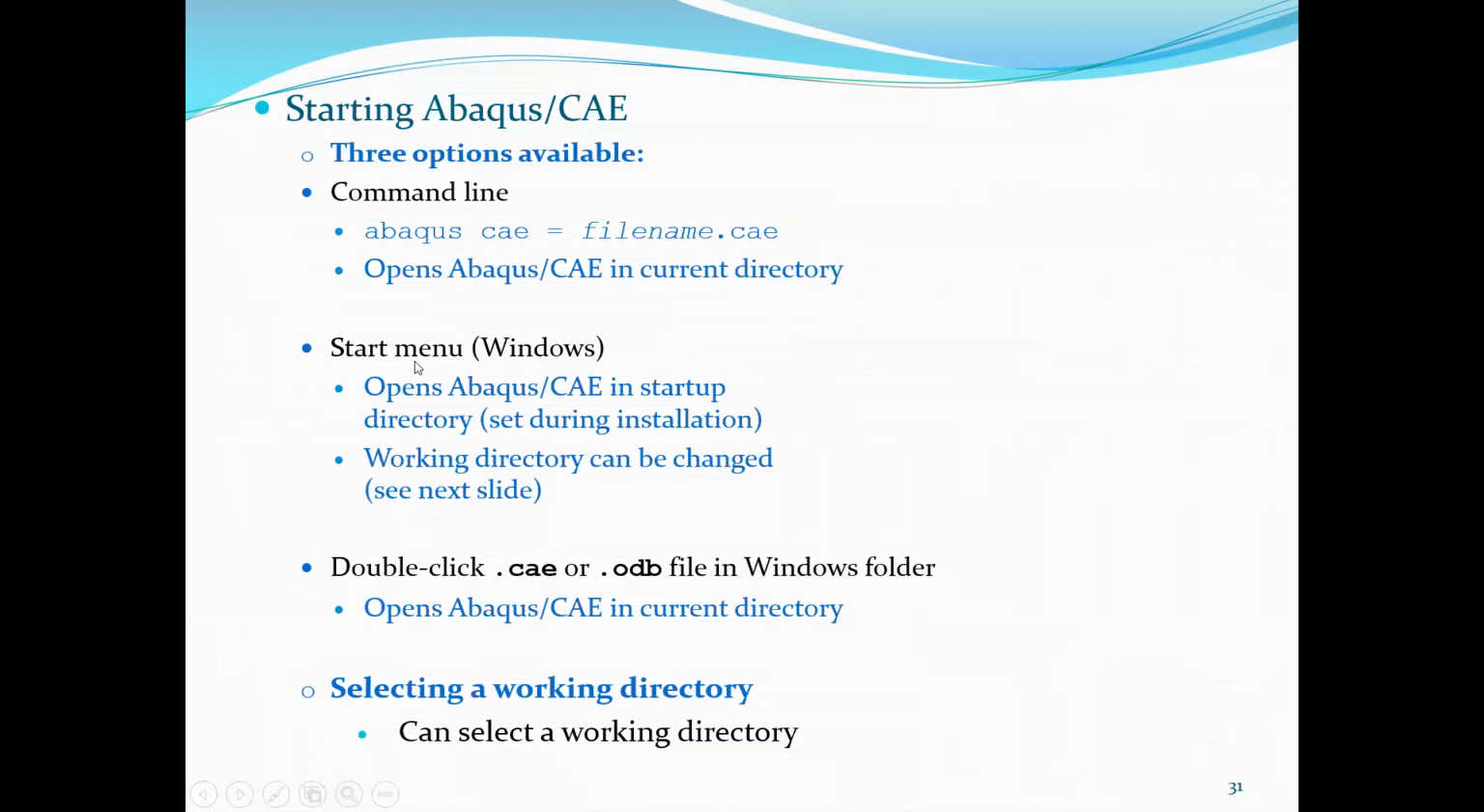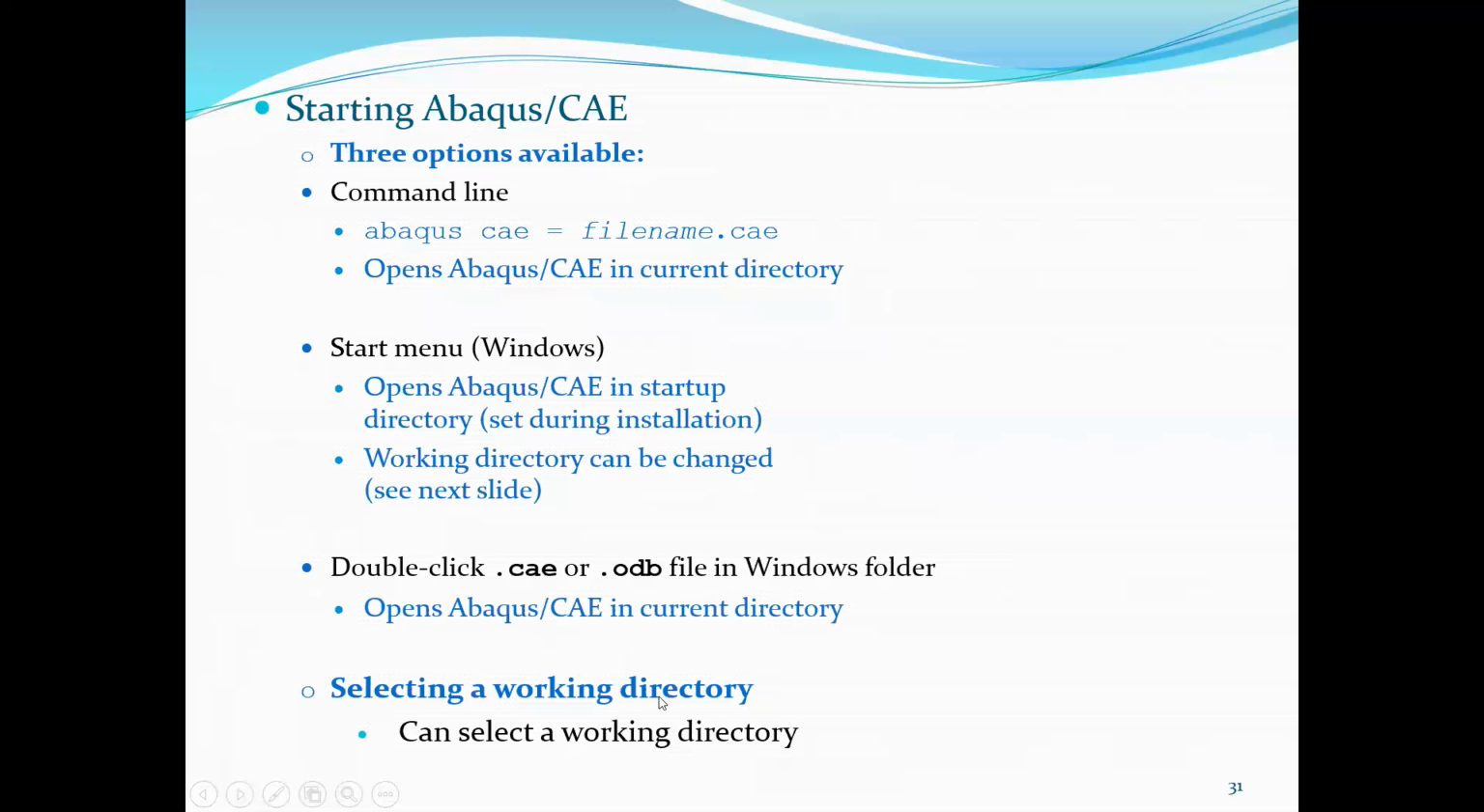And you know this option, the Start menu in Windows. Go to the Start menu and you will find Abacus. Open Abacus. Or, double click a .cae or .odb file in the Windows folder. If we double click on this .cae file, it will open Abacus.